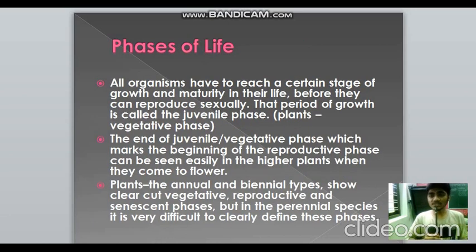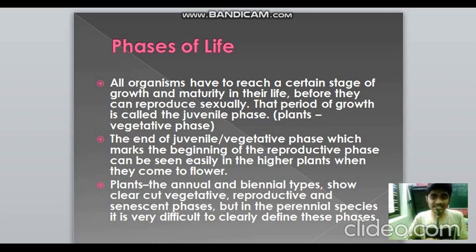So what are the phases of life that every organism undergoes? All organisms have an age limit, that is, a certain stage of growth which has to be attained before it can reproduce. That phase in the life of an organism is known as the juvenile phase, and in plants it's known as the vegetative phase. We can say that it's a stage of growth and maturity that the organism must attain, after which it can reproduce. So the end of the juvenile phase can easily be seen in some flowering plants which start to flower. That phase is known as the reproductive phase.